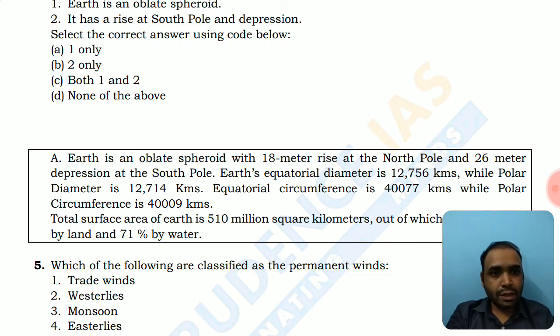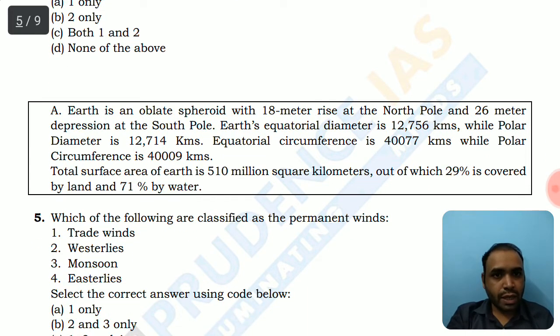That is, its equatorial diameter is more than the polar diameter, and the equatorial circumference is around 40,077 kilometers, while the polar circumference is 40,009 kilometers only.